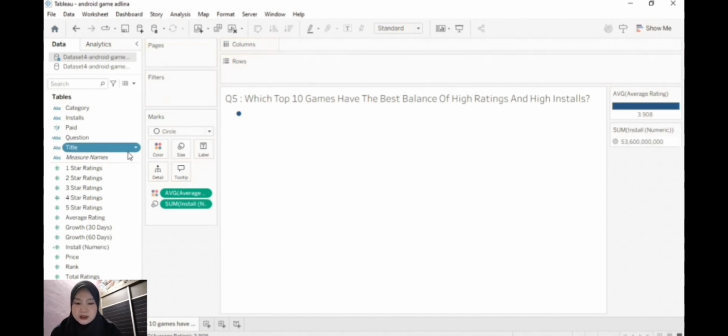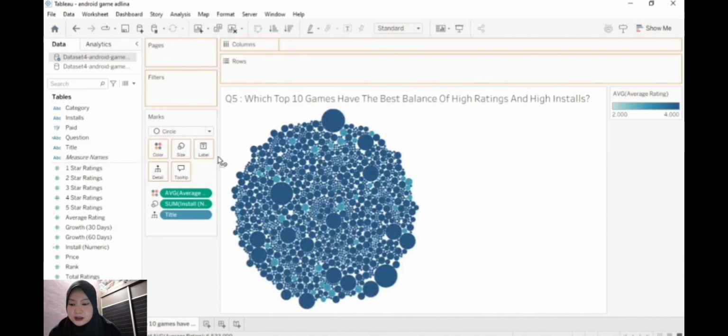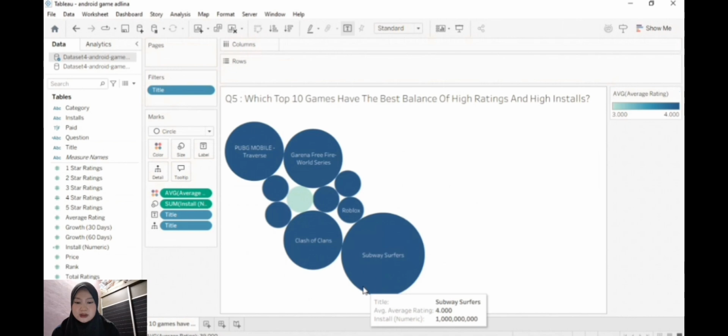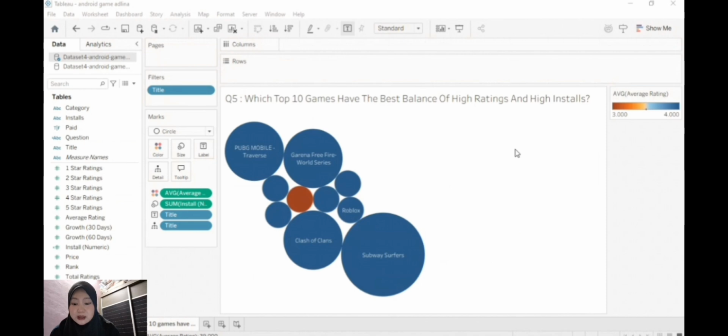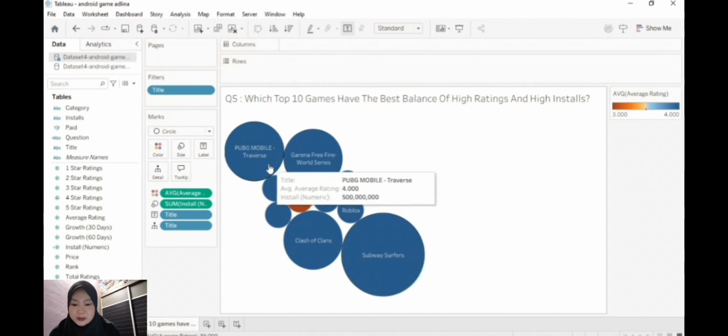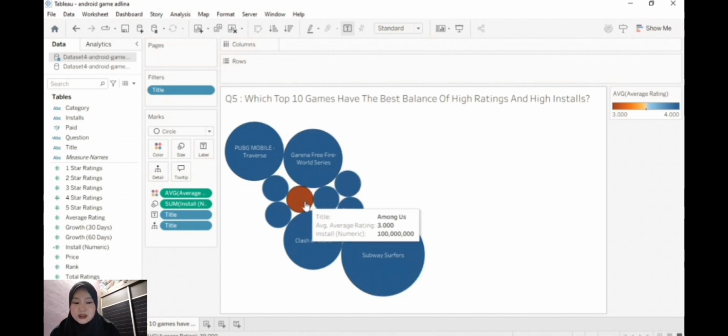So it's going to show a lot of circles here, and then I will drag the titles into the filters, and then it shows the top 10 games. And then here I will continue to change the colors so you can see which one is the highest and the lowest. Okay, so you can clearly see that Subway Surfers has the highest rating and installs, followed by PUBG Mobile, and the orange color is the lowest, which is Among Us. Thank you so much.